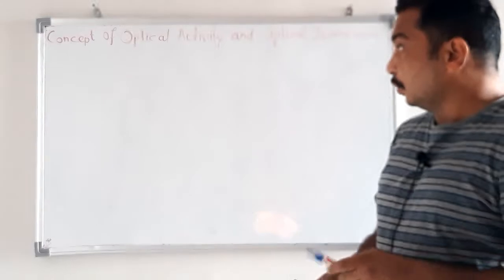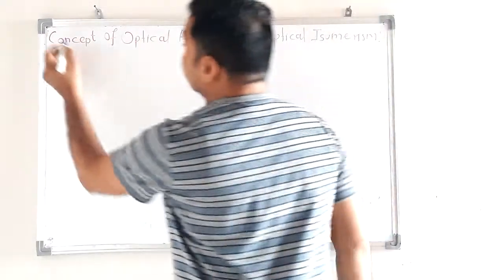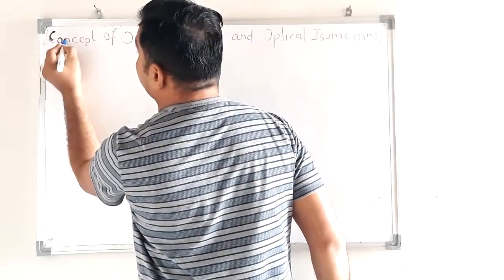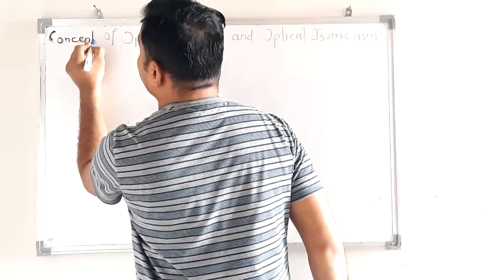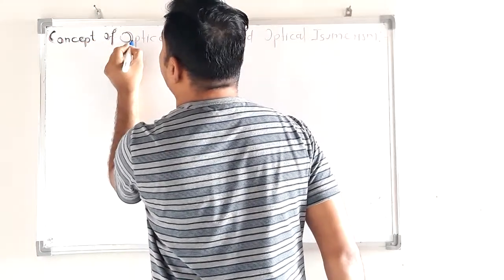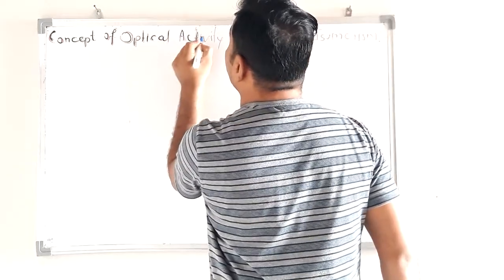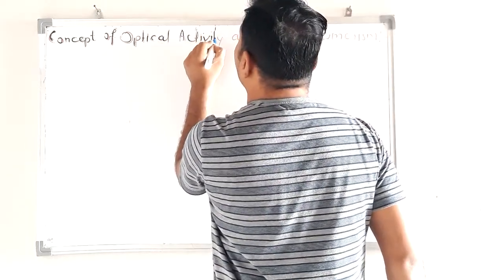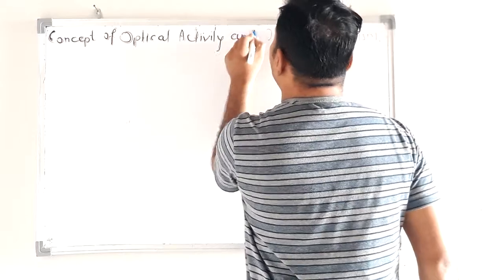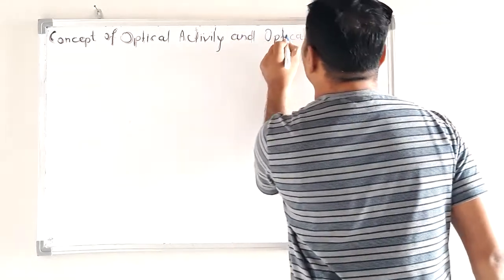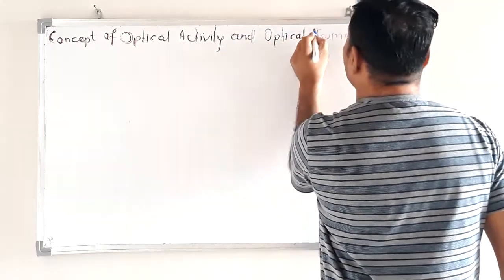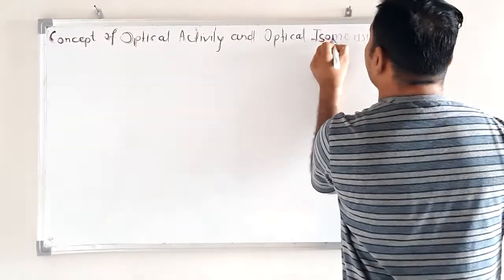In this class we are going to discuss the concept of optical activity and optical isomerism. Okay, we know stereoisomers.